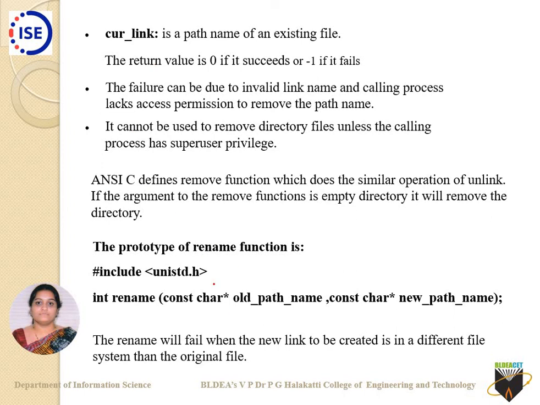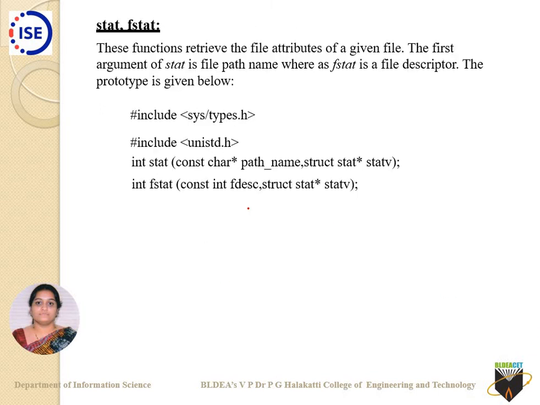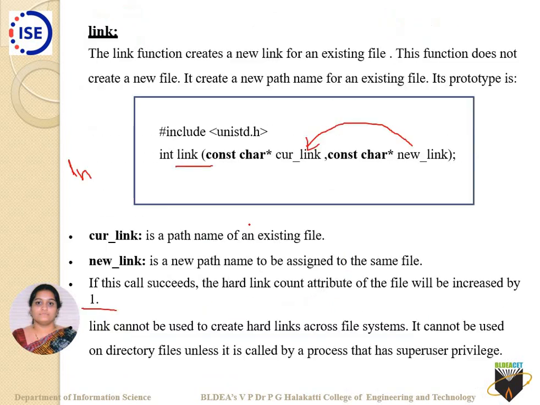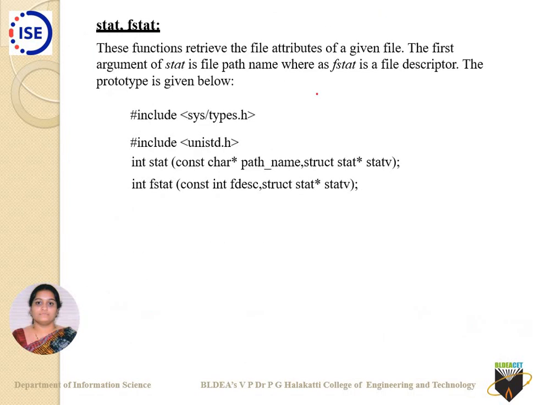In Unix, some of the systems use rename. Rename takes the old path name and a new path name. It will fail when the new link to be created is in a different file system than the original file. The new path name will be added, and hence the old path name will be replaced by the new path name. So that's link, unlink, and one more is lseek. In my next class we'll cover stat and fstat. Thank you.